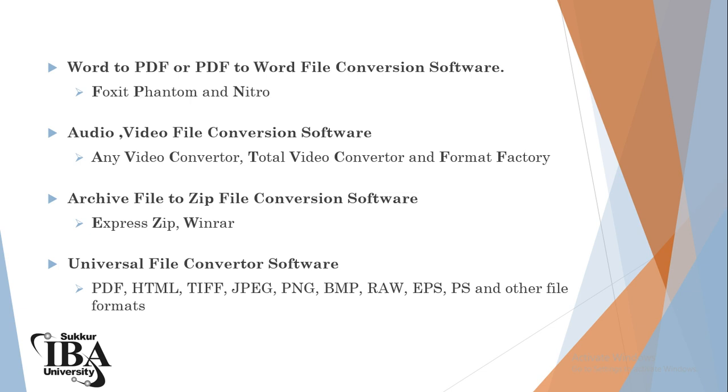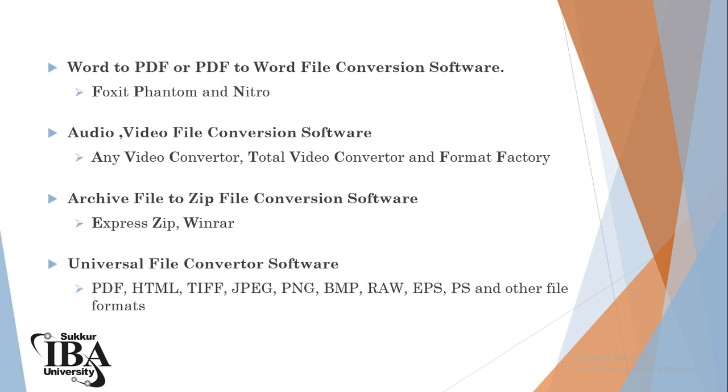For Word to PDF or PDF to Word file conversion, there are software programs like Foxit, Phantom and Nitro. These can perform both Word to PDF and PDF to Word conversion. For audio and video file conversion, there are Any Video Converter, Total Video Converter, and Format Factory. I love to use Format Factory. All types of conversion, like audio, video, files and any other conversions, are available. For example, if you want to convert a picture into GIF, JPG, PNG or any other format, you can also perform all these conversions in Format Factory.